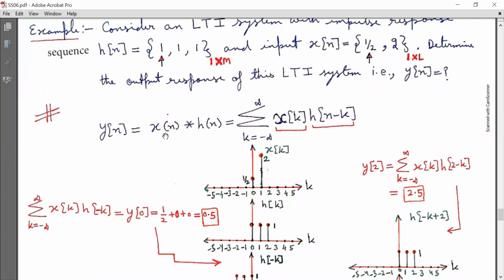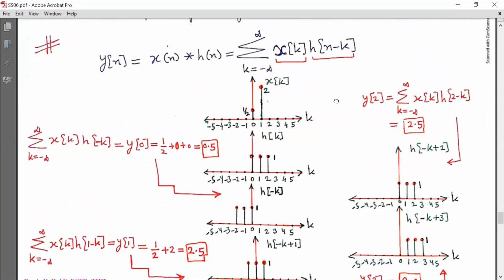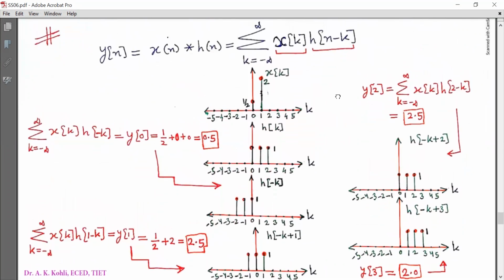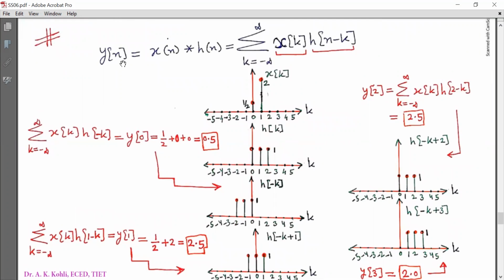So y[n] is equal to x[n] linearly convolved with h[n], and the convolution sum is summation k running from minus infinity to infinity x[k] h[n minus k]. To measure y[n] at n equal to 0, I substitute n equal to 0, which leads to y[0] equal to summation of x[k] h[minus k].